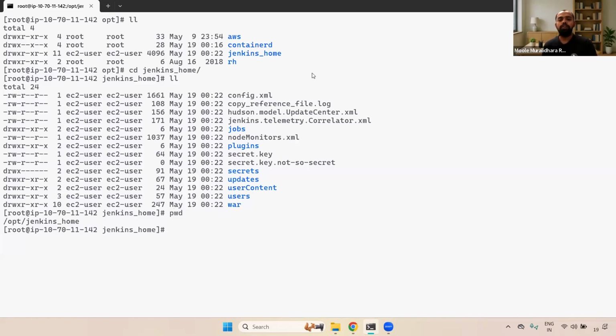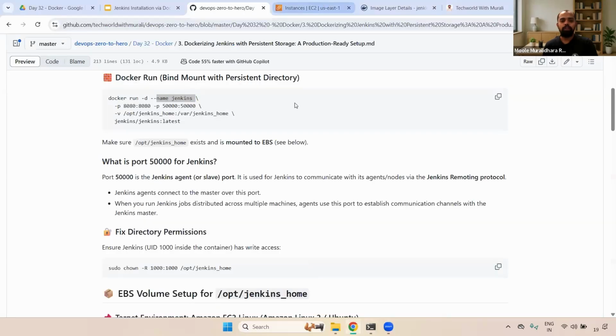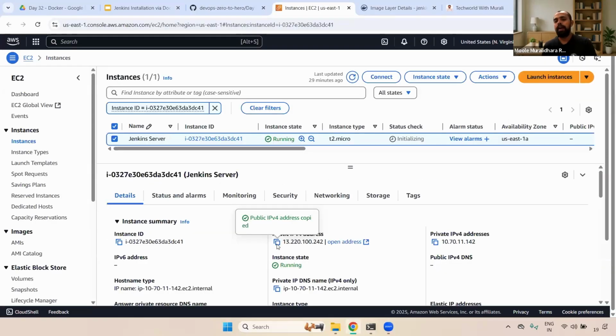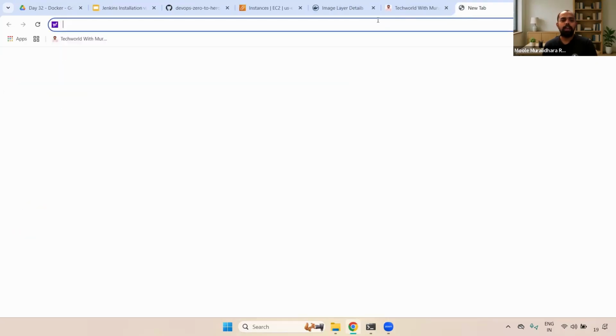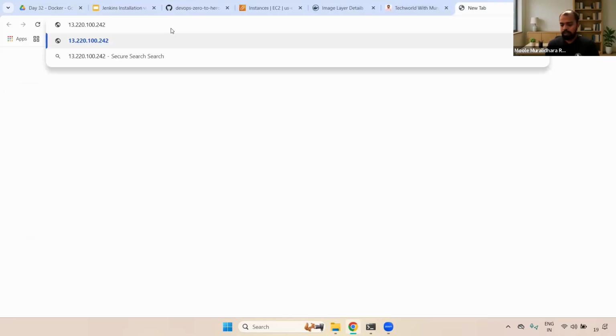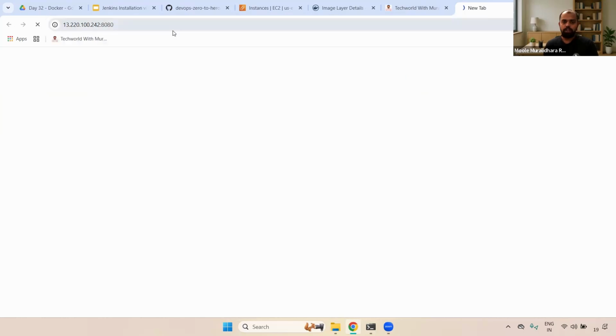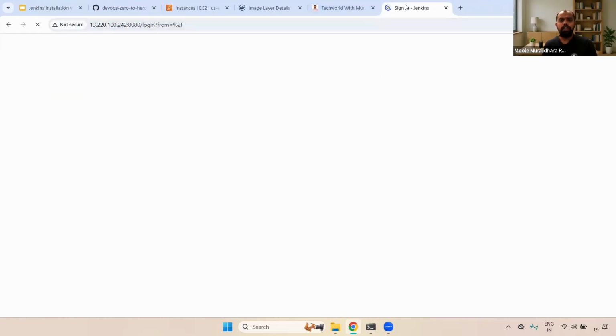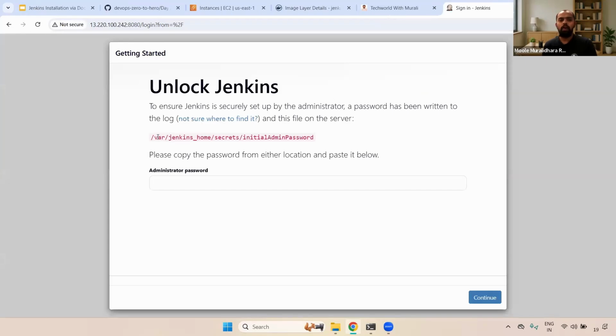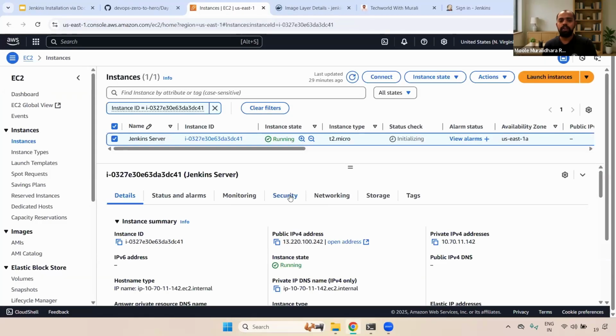Now we have done this particular configuration, well and good, super. Now we need to access it, right? For that, go to the EC2 console and just copy the public IP. Remember, in real time we'll be having the private IP, but for our practice purpose I'm just using the public IP. Now give colon and the port number, 8080. Now I'm trying to sign in, but I'm not able to do it. The reason is, inside this particular EC2 instance, go to the security group.